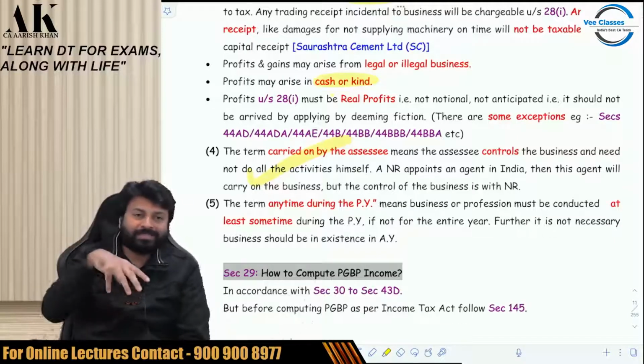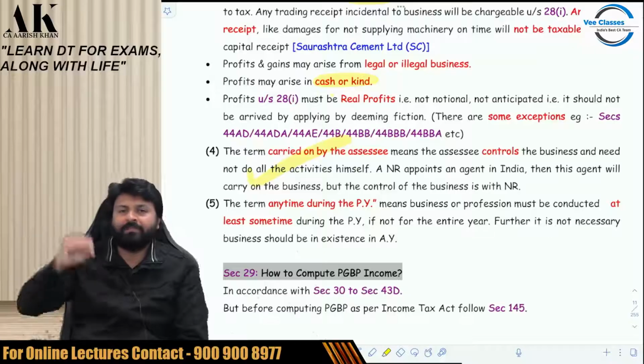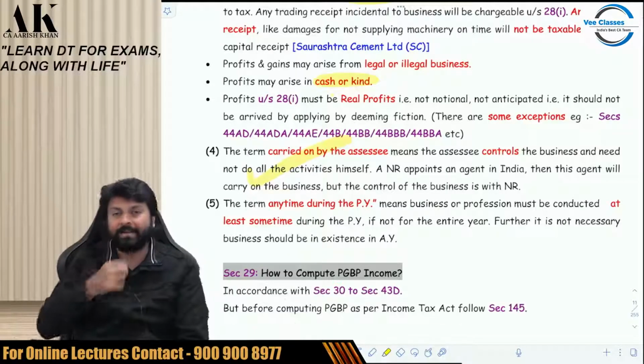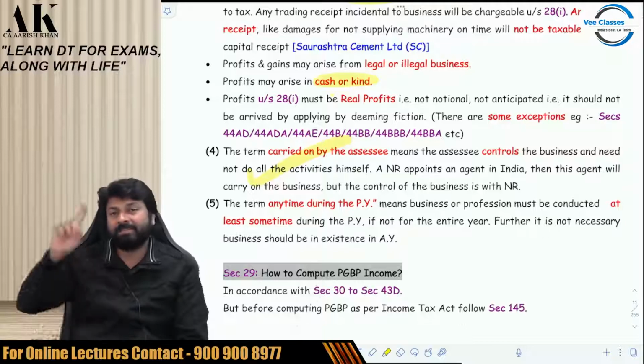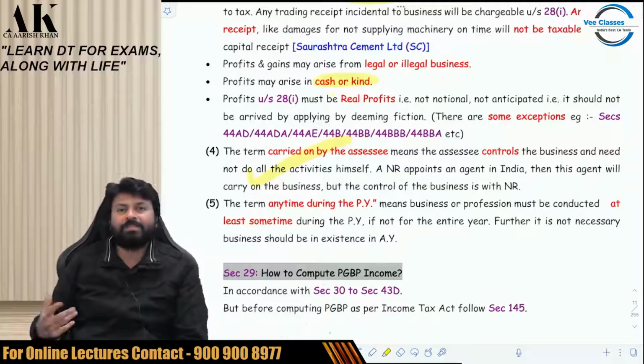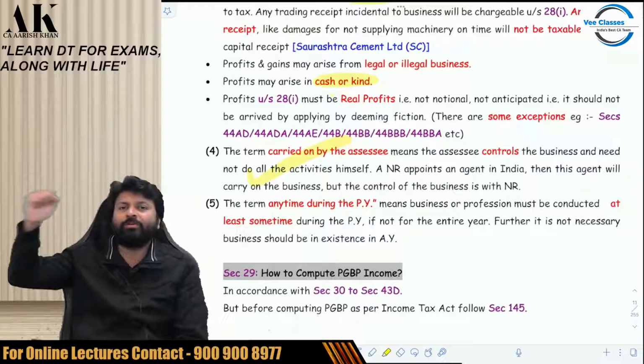One agent has to be sat in India, who will work on behalf of them, will complete all the formalities that the NR is supposed to do in India. So who is doing the business? The agent is doing? No. Business is done by NR. Assessee is NR who is controlling the business.